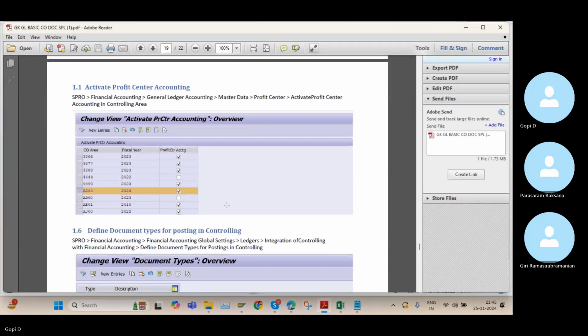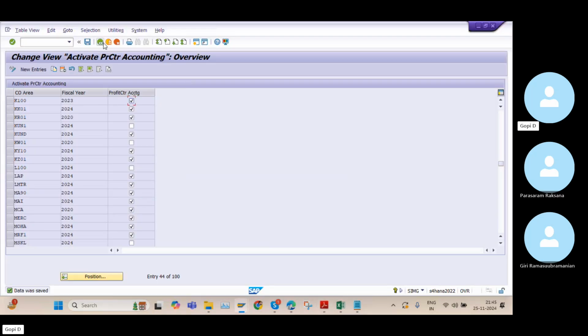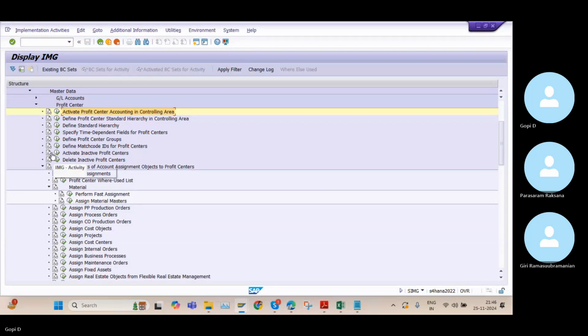Okay. So next one, we need to define document types postings for the controlling. This is the controlling document type TCO we are using for the controlling postings. And this is the number range number. Did you remember or not? Earlier we created some number ranges behind this number 01. Am I correct or not? Yeah, yes. So I just need to go to here.